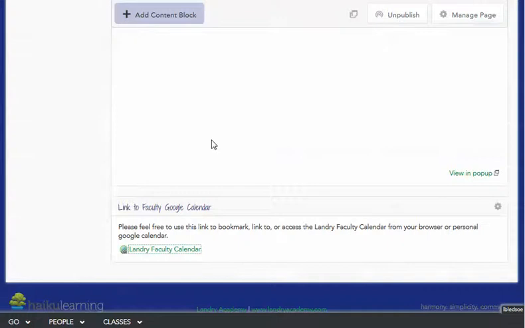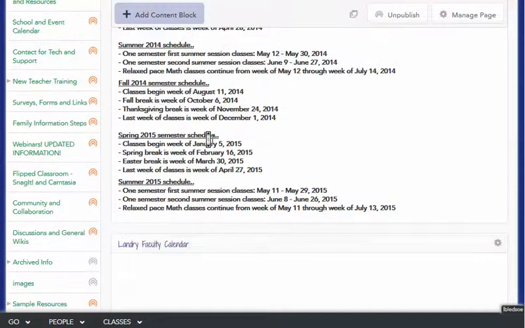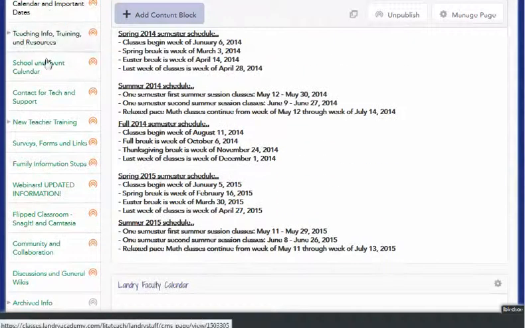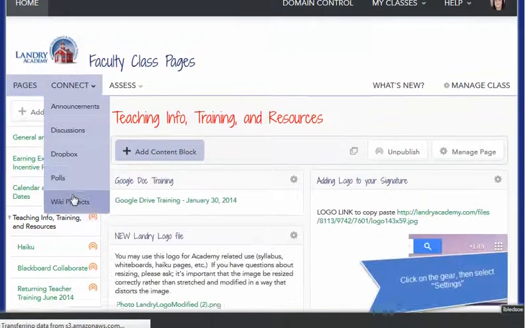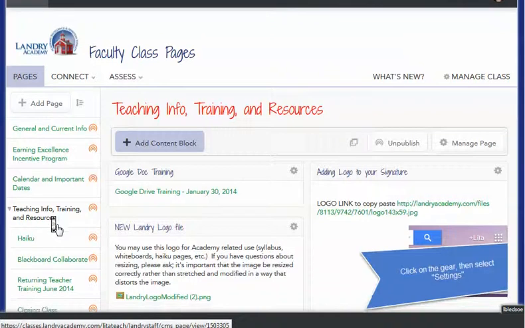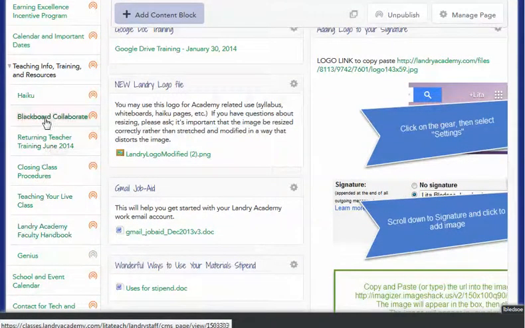All right, now if we come back, we can see that there's actually quite a bit of information. We have some teaching info and training information here, so all of the recordings and other information will be in here. This is also where closing class procedures will be posted, so it will walk you step by step through what to do towards the end of the semester.